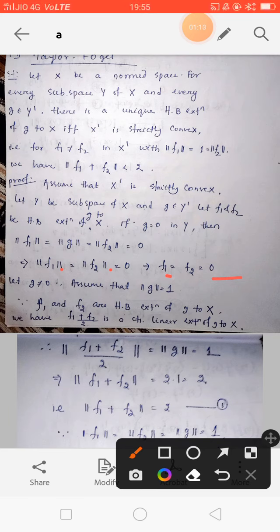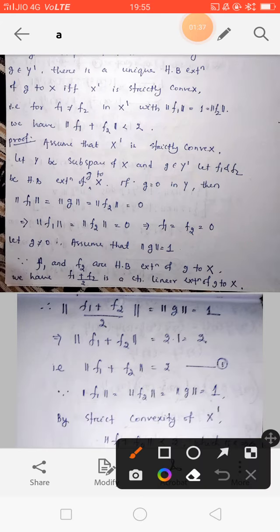Similar to the previous theorem, where we took G equal to 0 first, now we take G not equal to 0. So assume that norm of G equals 1. Then norm of G equals 1. Since f1 and f2 are Hahn-Banach extensions of G to X, we have (f1 plus f2) by 2 is a continuous linear extension of G to X. Therefore norm of (f1 plus f2) by 2 equals norm of G equals 1.